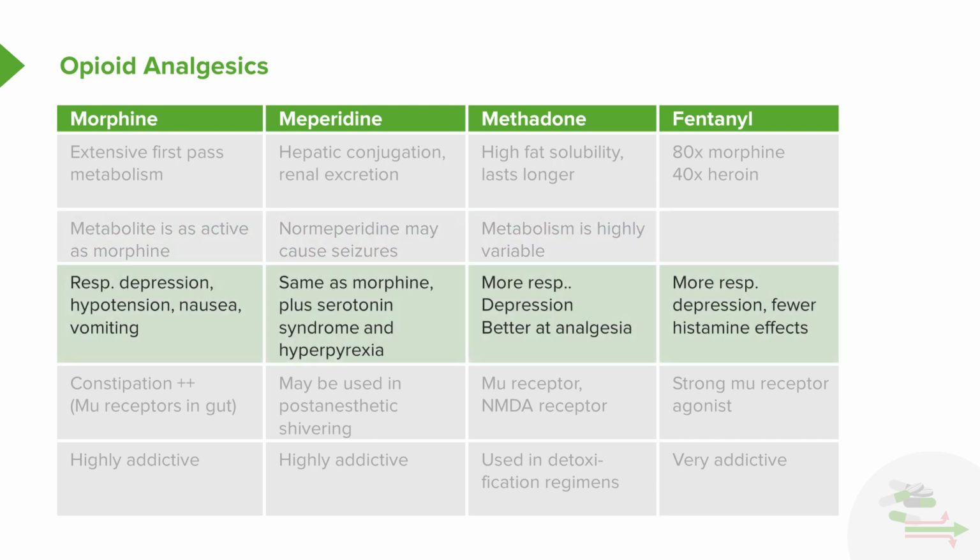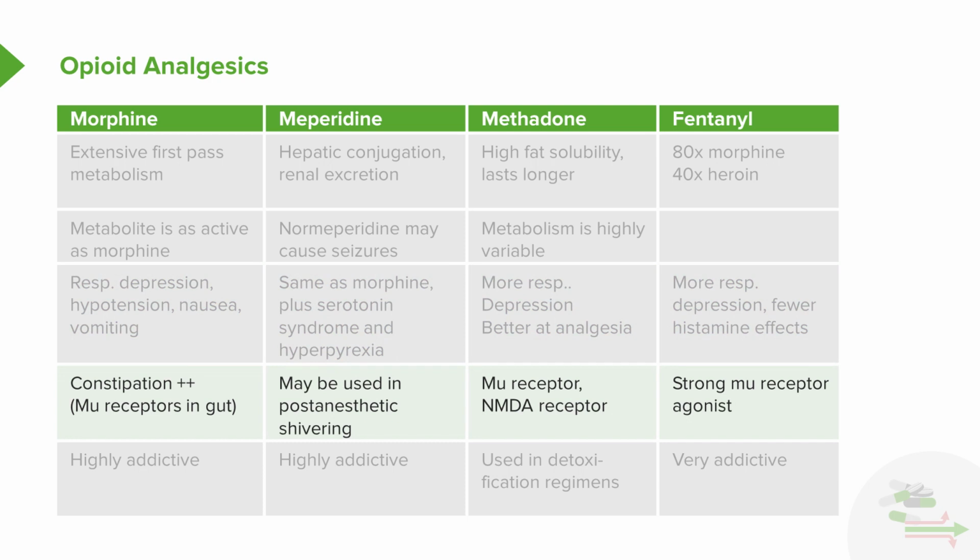In terms of respiratory function, morphine does cause mild respiratory depression and low blood pressure. It can cause nausea and vomiting in some patients as well. With meperidine, your side effect profile is pretty much the same as morphine, but you can actually induce a serotonin syndrome and hyperpyrexia. Methadone has more respiratory depression, but it is better at analgesia. And finally, fentanyl has more respiratory depression, but it has fewer histamine side effects.